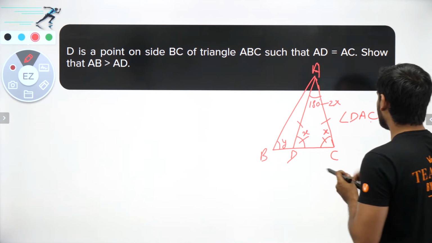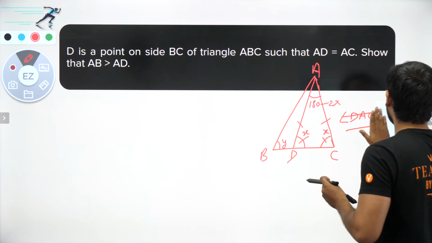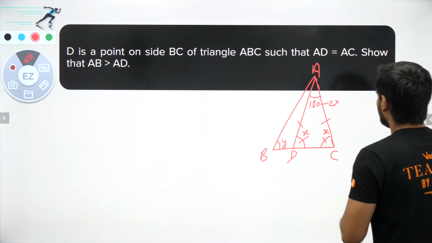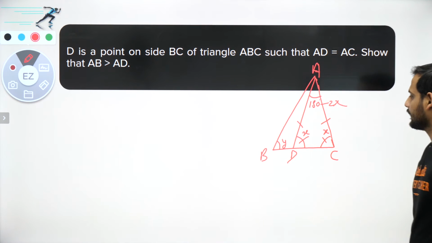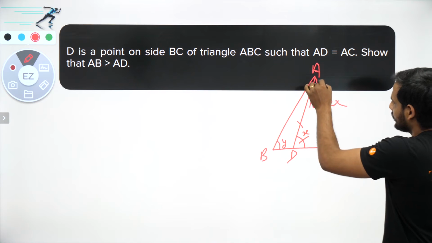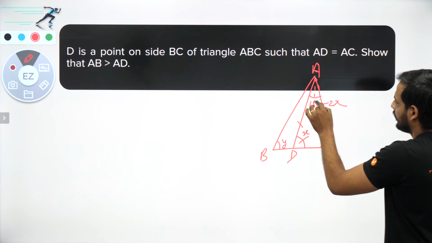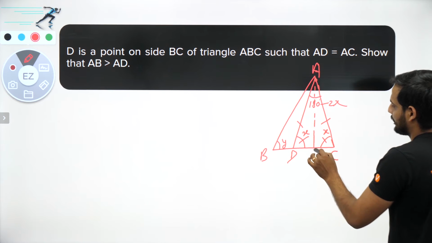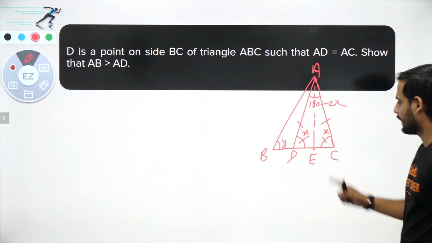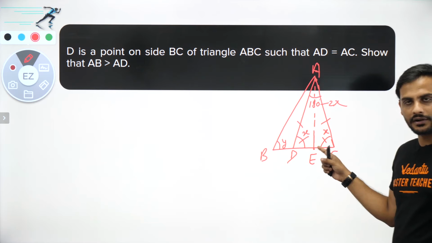We can also write it directly by observation. As we know this AD, let us draw a perpendicular here, AE.